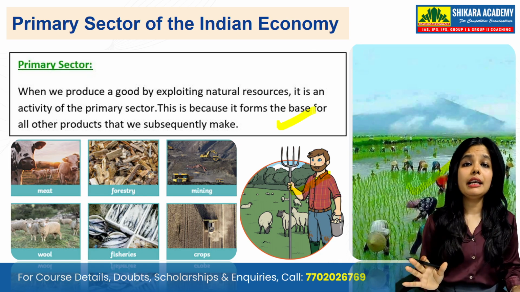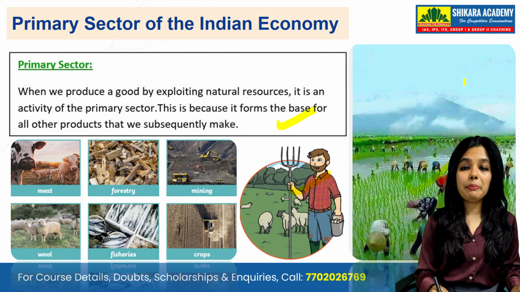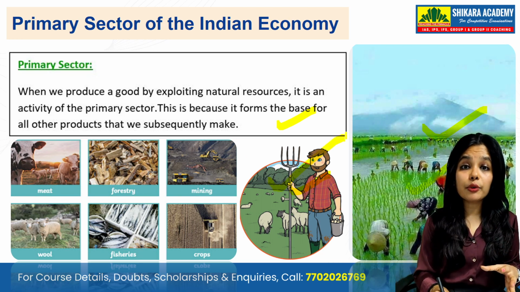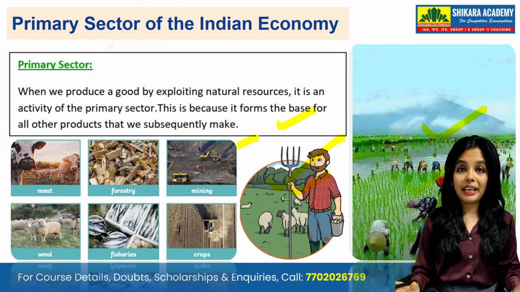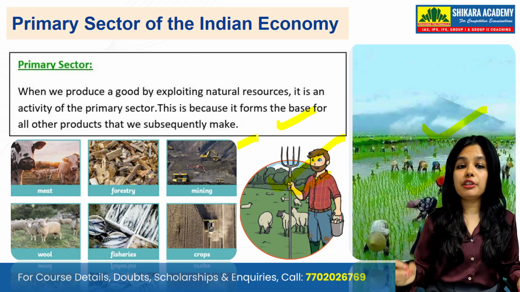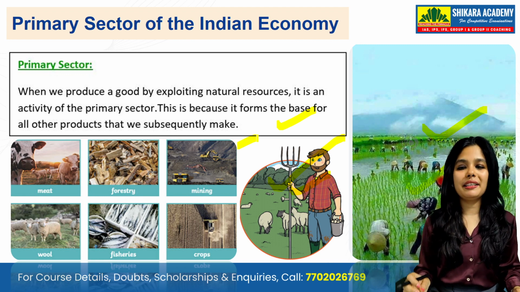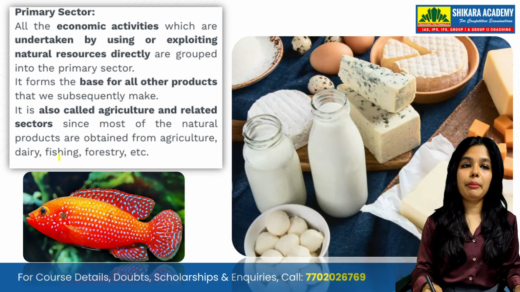We have already seen the definition of it, and now we are seeing how people go to agricultural fields, take out wool, mine and take out precious stones and metals, and fish and take fish out of the water. When people are doing all these activities, they are working in the primary sector, my dear friends. Then in the primary sector we have further bifurcation.